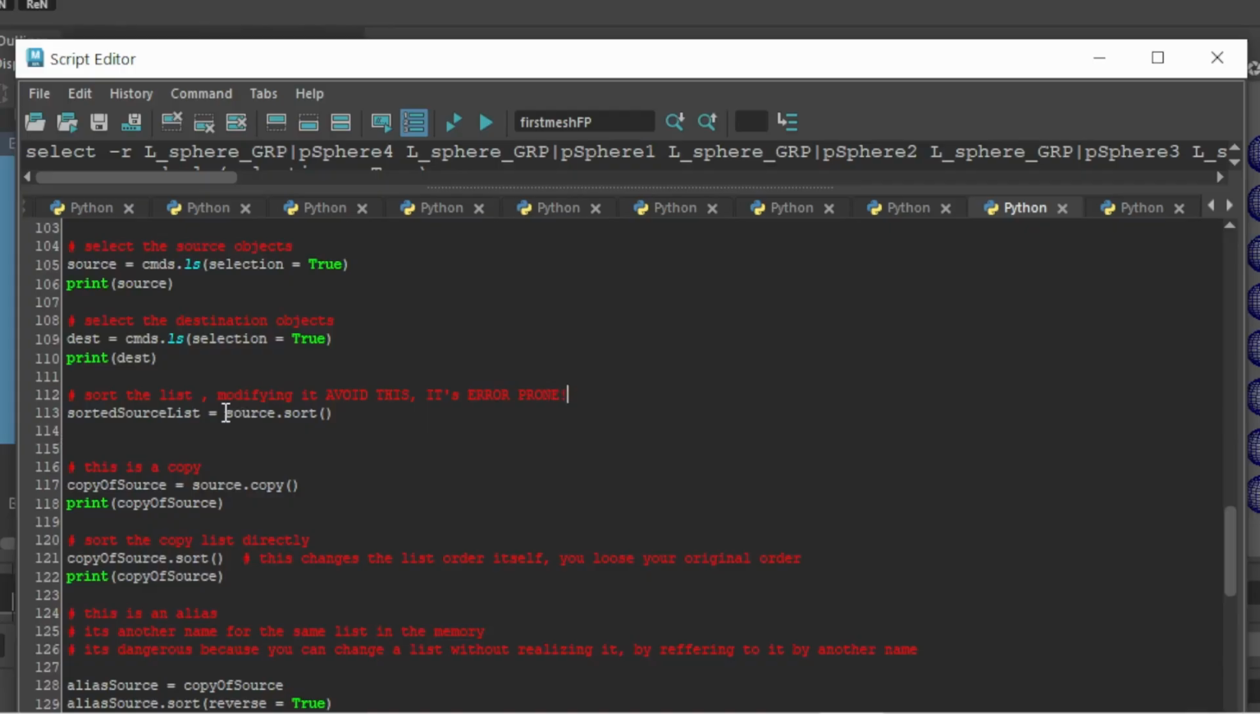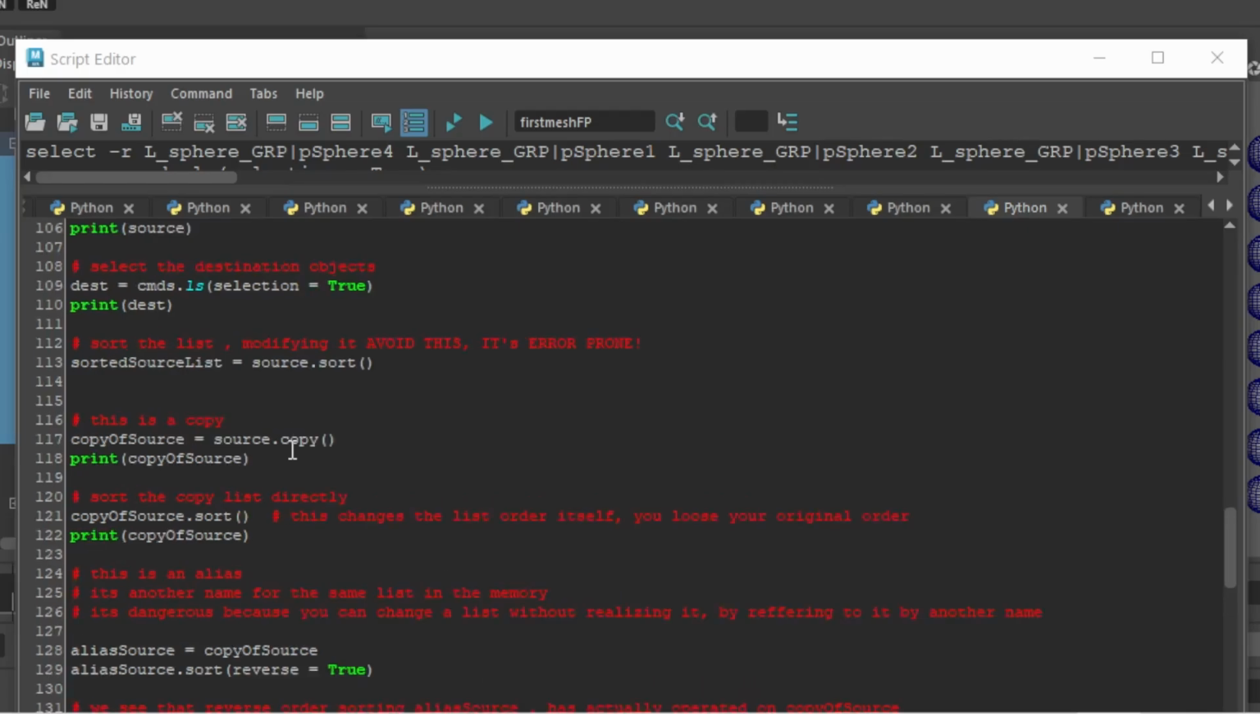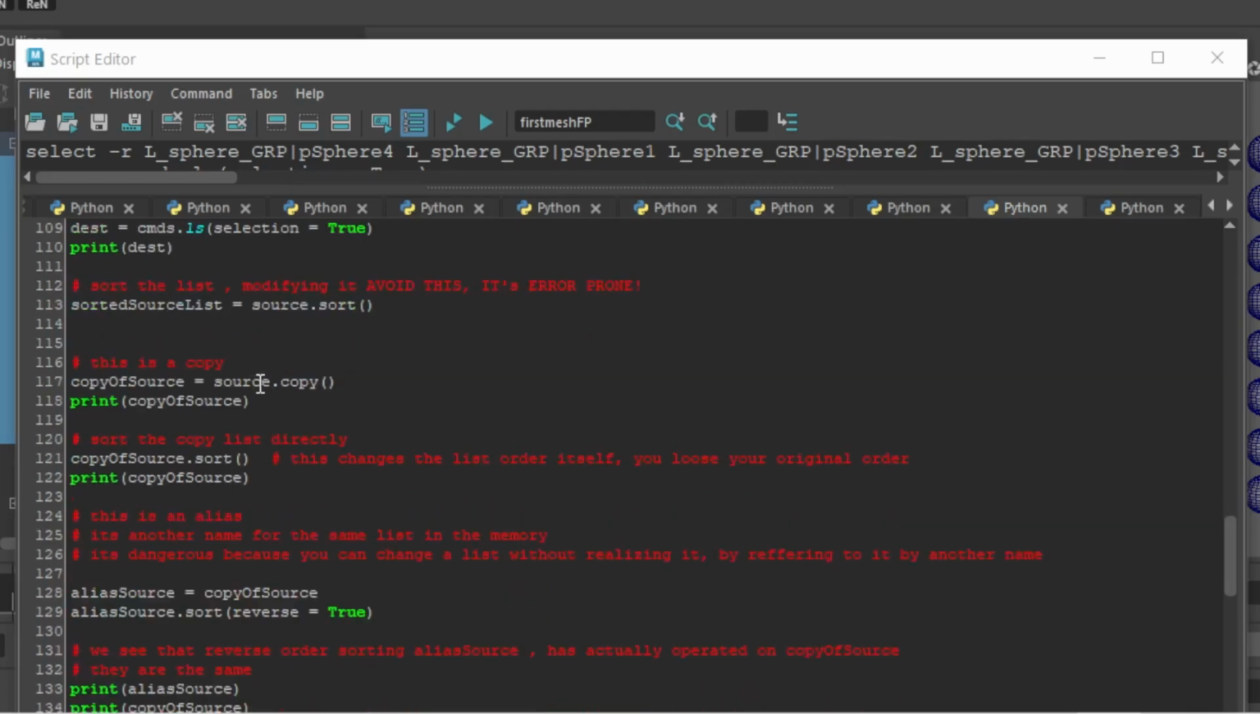So this is going source.sort, okay? So this is going to sort the original list and store it in this new variable. I'm actually not going to do that because I want to keep my original list how it is for now. Okay, so then I've got, this is a copy of source. So I go source.copy.